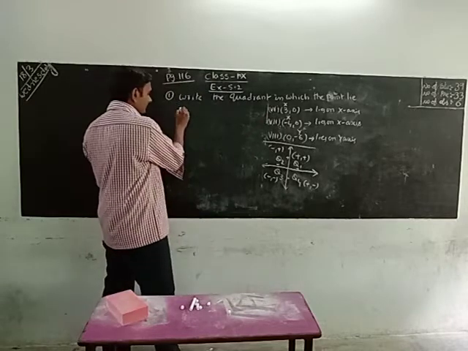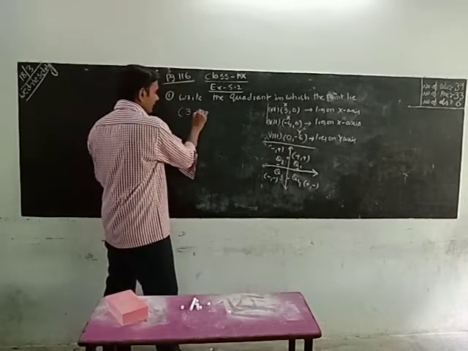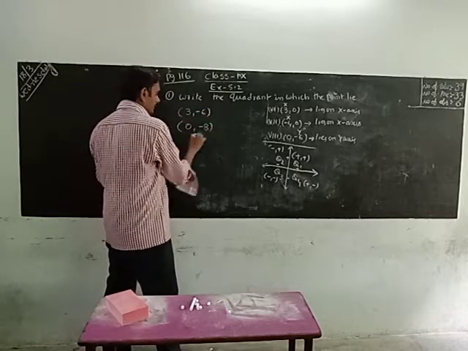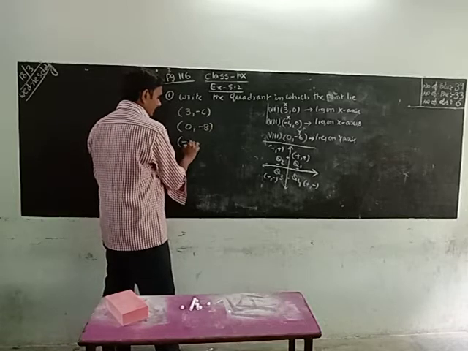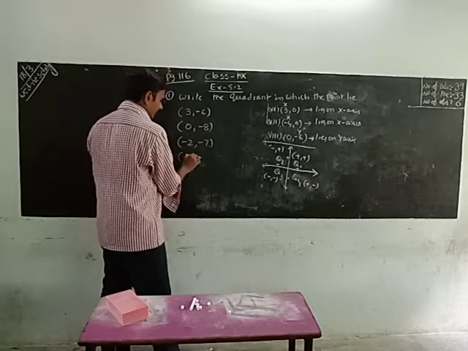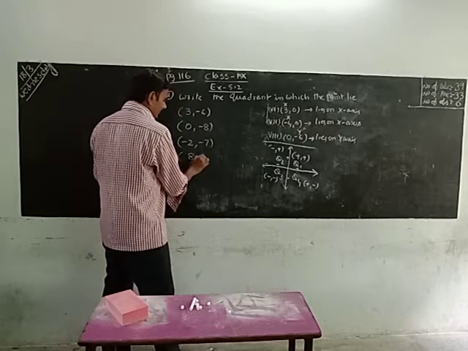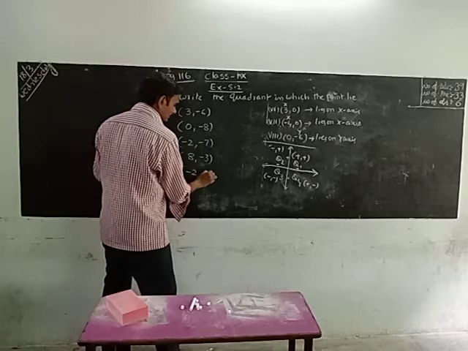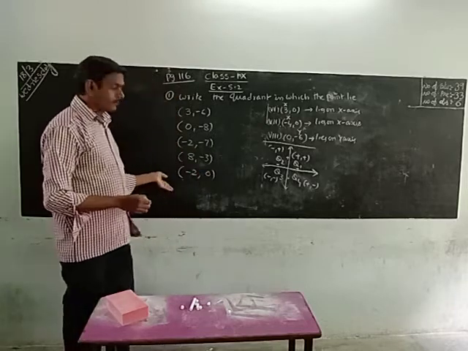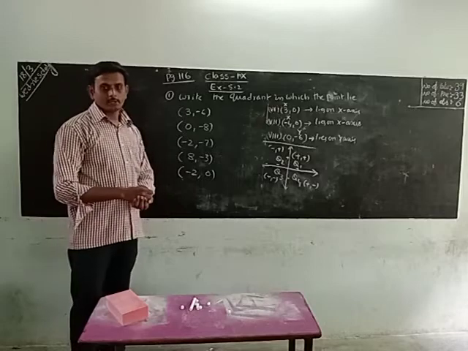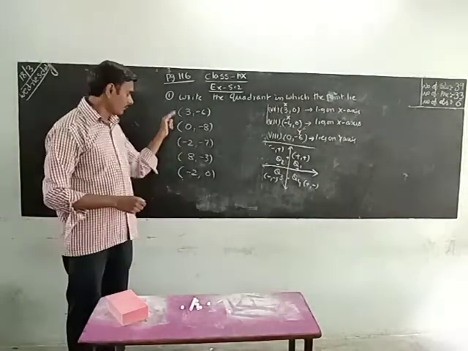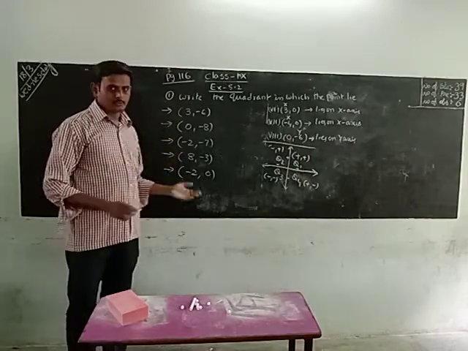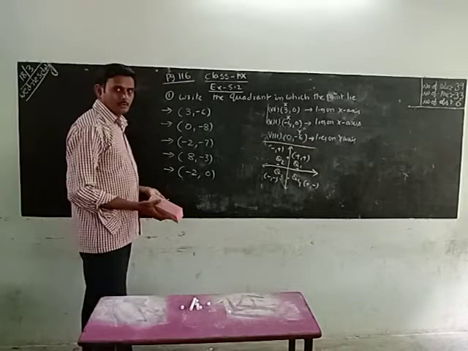Okay, for example, some of these are: 3 comma minus 6, 0 comma minus 8, minus 2 comma minus 7, 8 comma minus 3, minus 2 comma 0. Okay, these 5, which lie on which coordinate or which axis, we have to identify. Do your work. This is one sum, second one, third one, fourth one, fifth one. We will go for the second one.